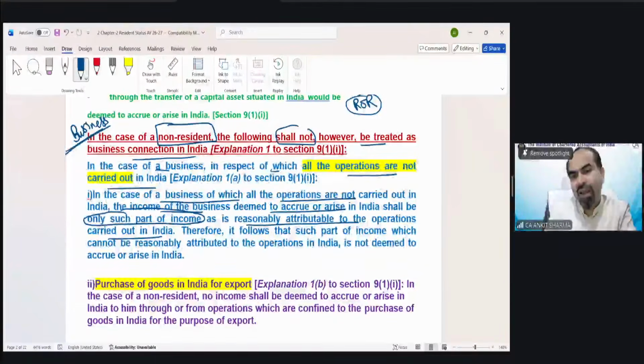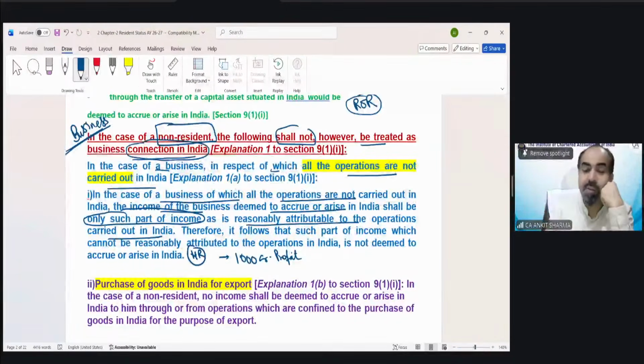Suppose due to that activity, Tesla earned 1000 crore rupees profit in the previous year. Tesla is a non-resident company for us. They earn 1000 crore profit. Now the deemed to arise definition says if you have a business connection in India, we will assume that income is deemed to arise in India.